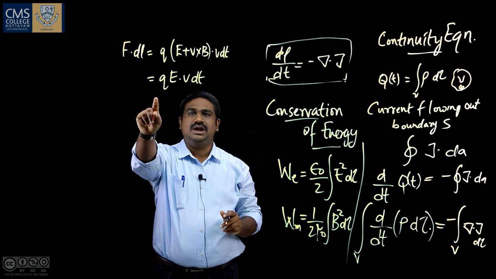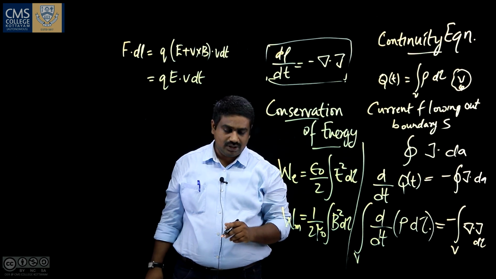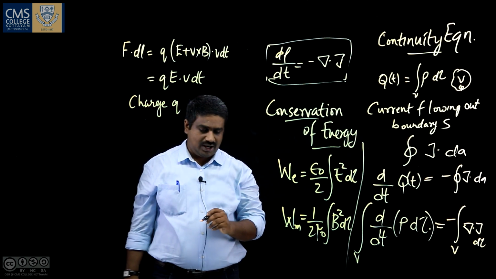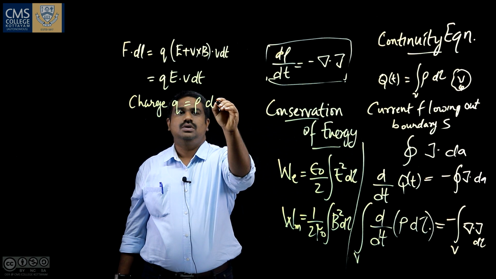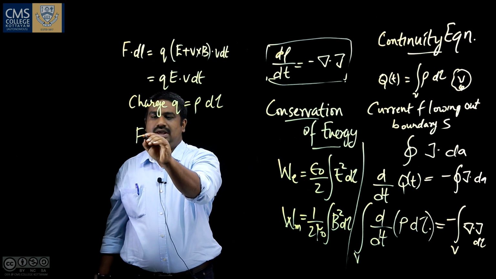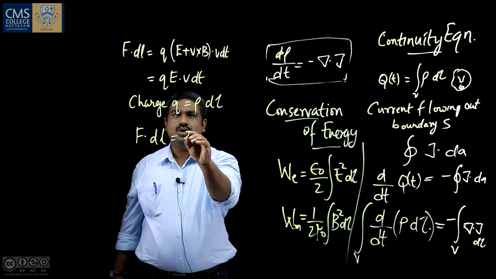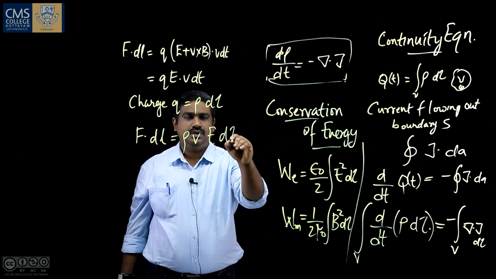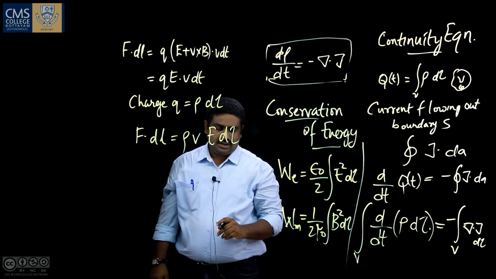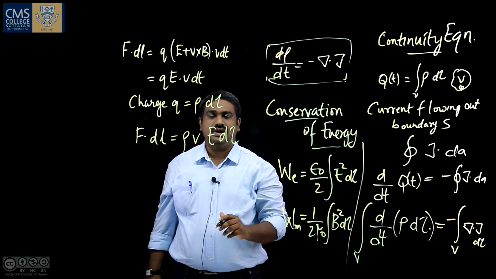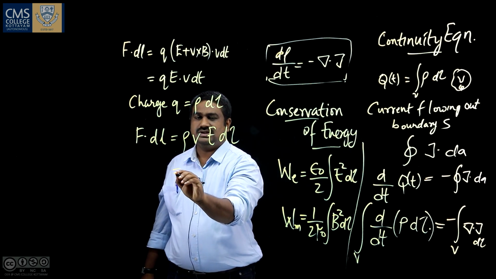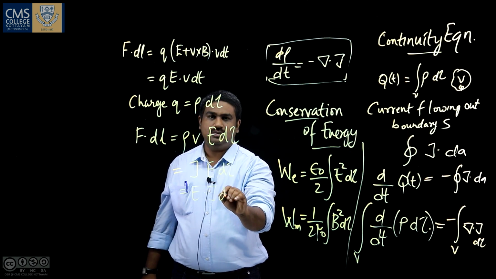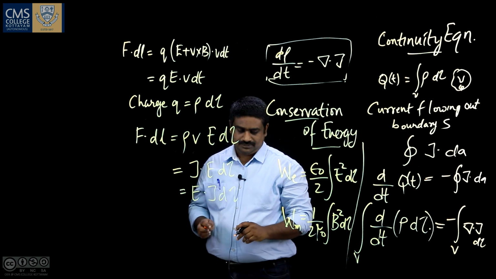So F · dl will become Q E · V dt, but the charge Q can be given as Q = rho dτ. Therefore, F · dl becomes rho V · E dτ. Rho V is the electric current density, rho V is J. So this becomes J · E dτ, or E · J dτ, because the dot products commute.